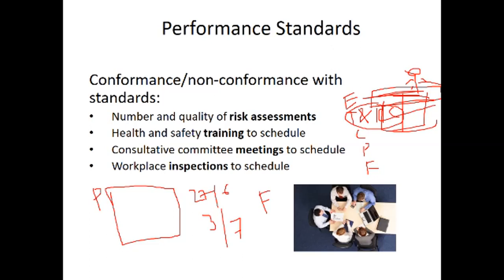And also the carbon dioxide and powder extinguishers, how will they spray them? They are all trained automatically. Therefore, if anything happens, they solve the problem and the loss decreases. These are the health and safety training to schedule, and they are very important from the performance standards point of view.